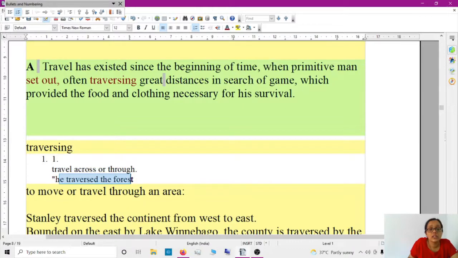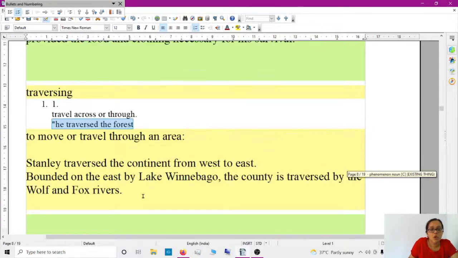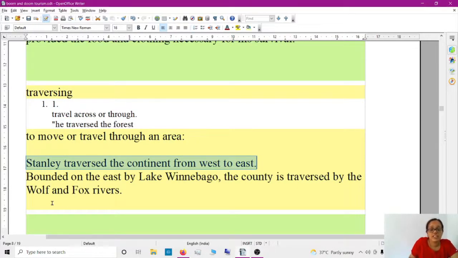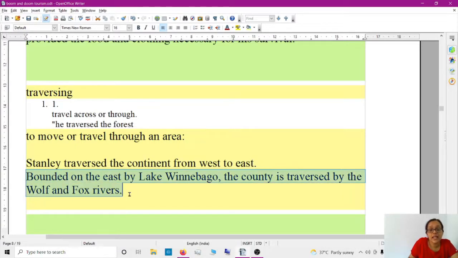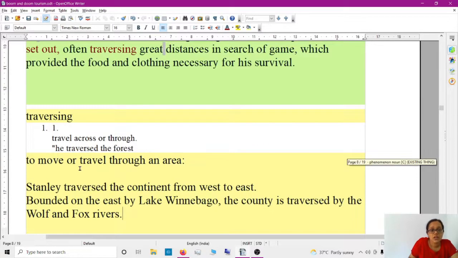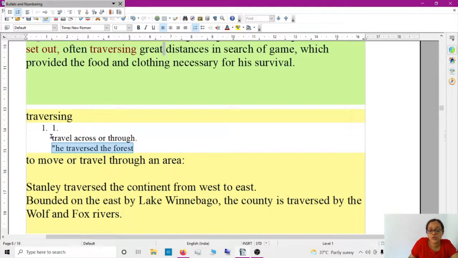He traverses the forest. One more sentence: "Bounded on the east by Lake Winnebago, the country is traversed by the Wolf and Fox rivers." So it's from here to here. So much distance it's covering, not a short distance. To traverse means to move or travel through any area. He traversed the forest, which means travel across or through.